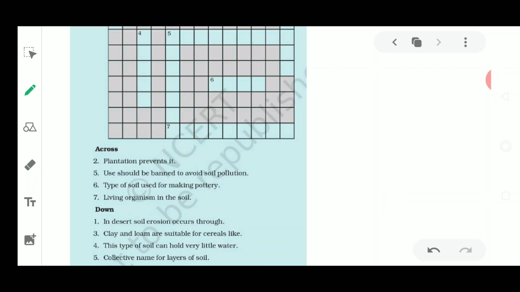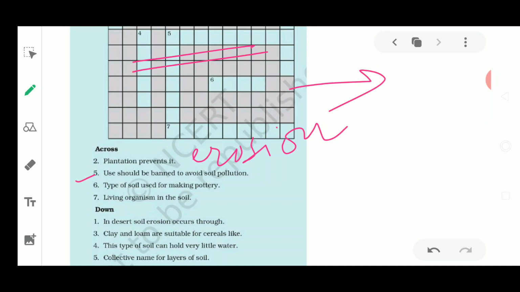Okay, next is this fifth. You have to search and fill here. I'm not going to fill it here, you could fill it in your book. Okay, so plantation prevents soil erosion. Fine. Next, number second is not there in this diagram, it is in the previous slide only. Next is across, means this side, and the fifth is what should be banned to avoid soil pollution.